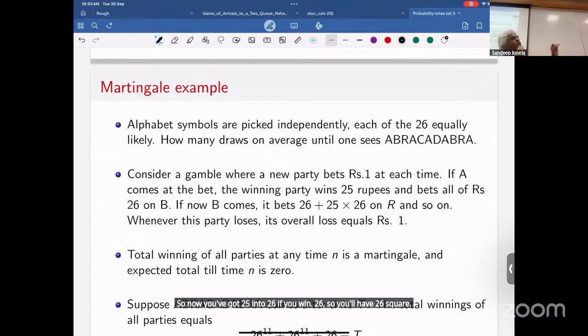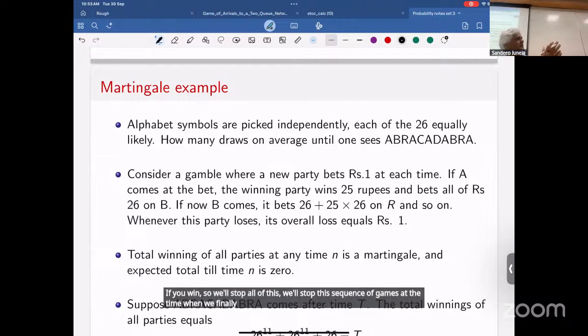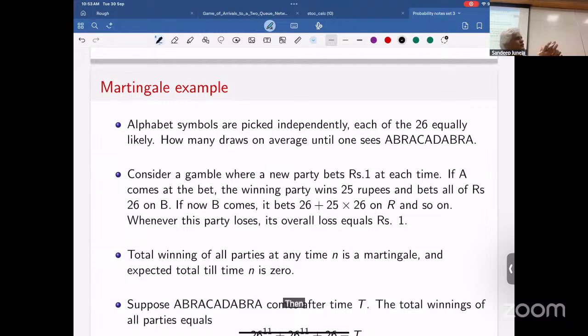If you lose, you've just lost 1 rupee. You started at a particular time and you lost 1 rupee. We'll stop this sequence of games at the time when we finally see abracadabra. Then one guy who started at time tau minus 11 steps actually won 26 to power 11.